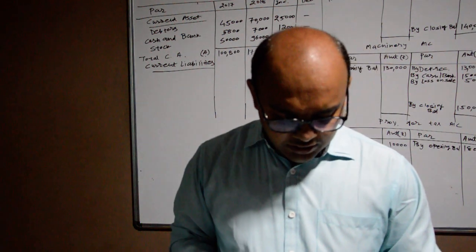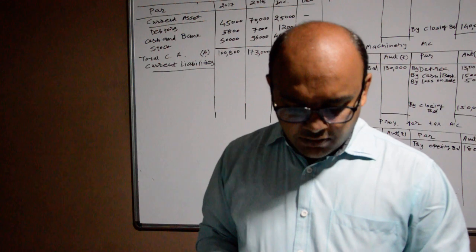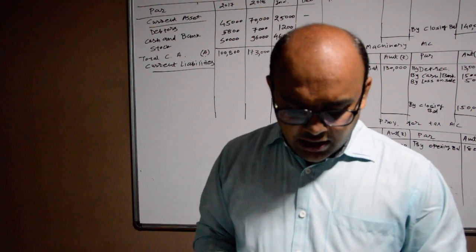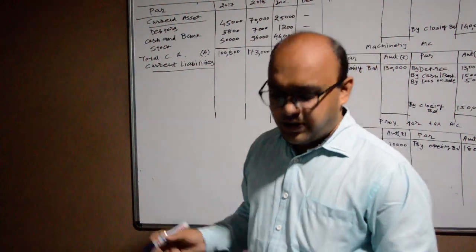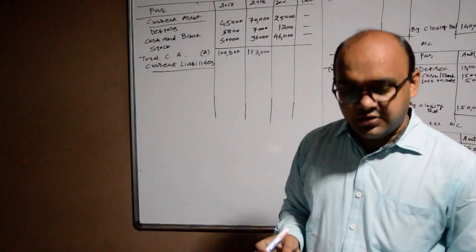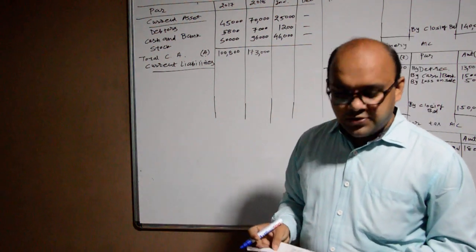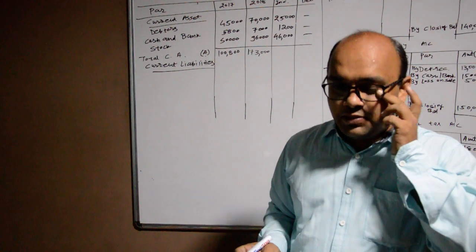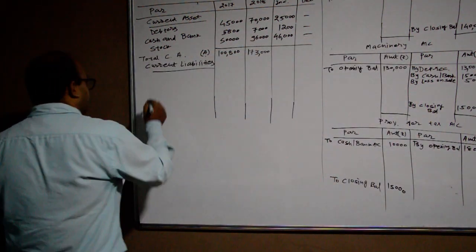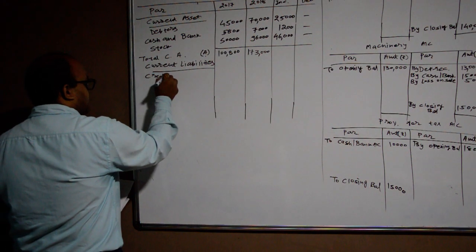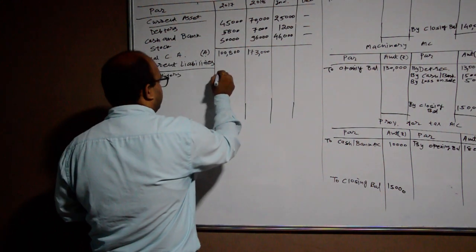In the liability side, equity share capital, then share premium, general reserve, P&L account, debentures. Okay, these are all not current liabilities. Okay, then after we check creditors. Yes, creditors are a current liability. And then after provision for tax. So in current liabilities only creditors will be given effect here. Okay, creditors 30,000 and 40,000.